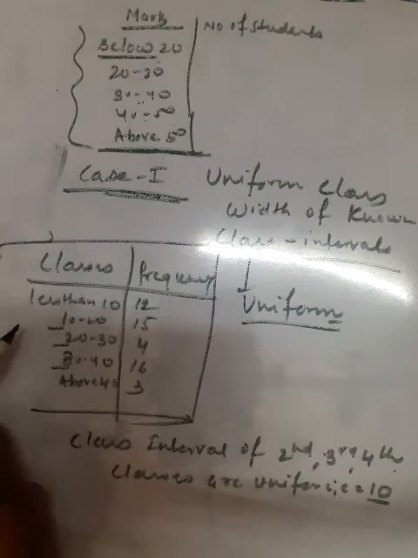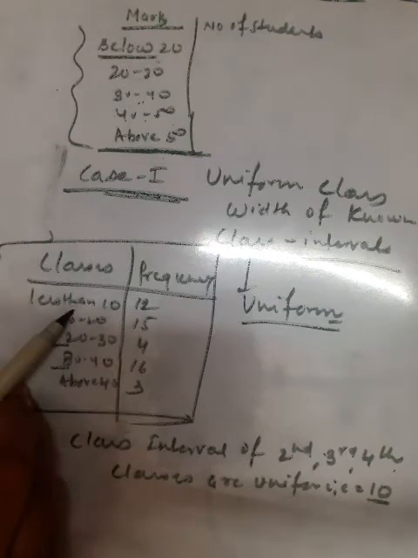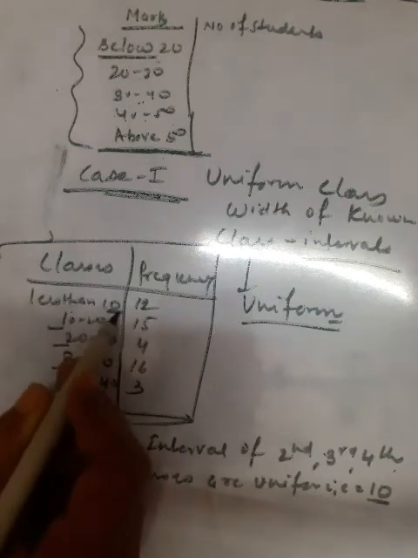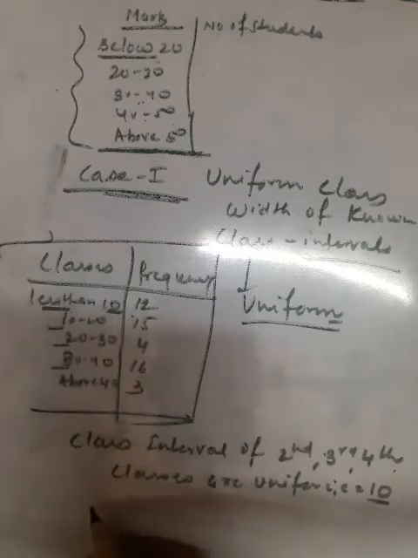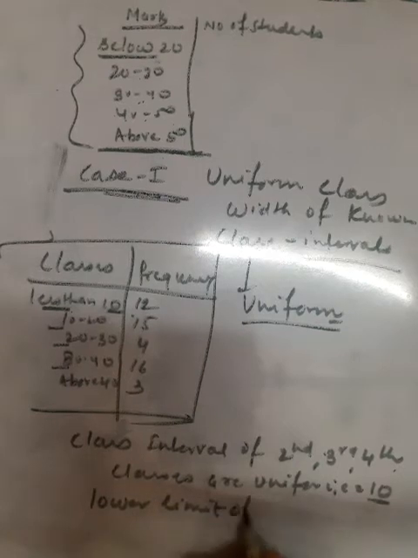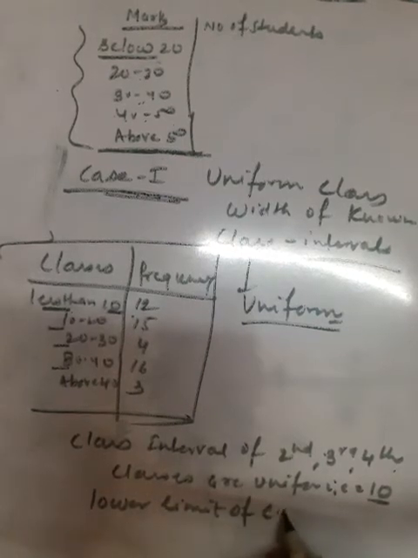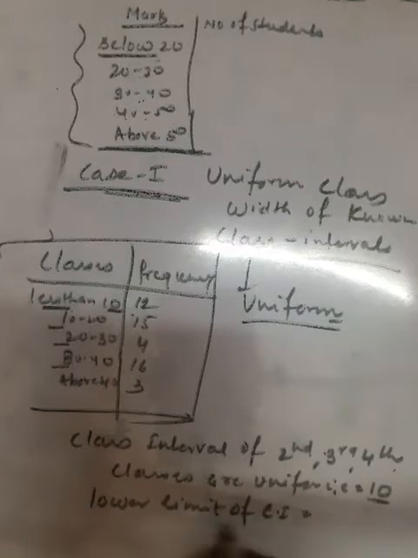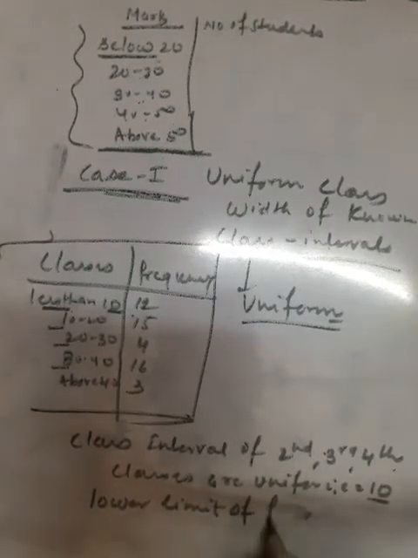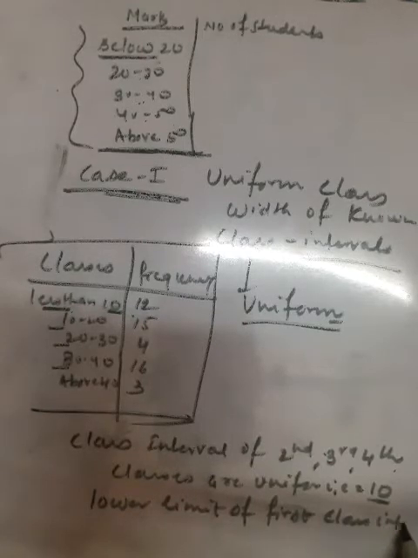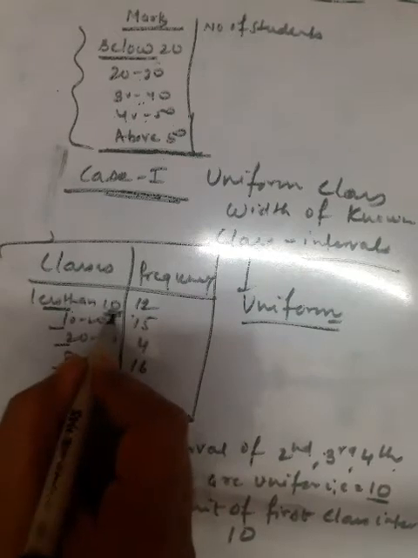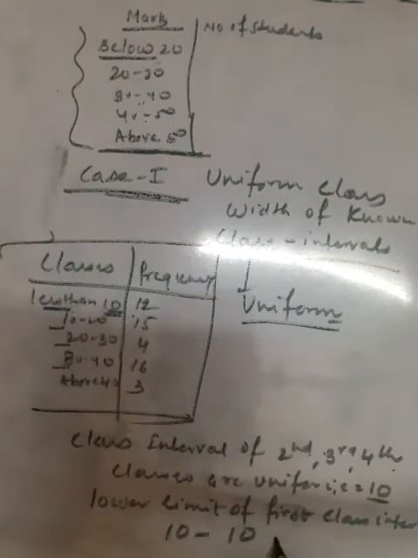It means that the lower limit of the first class interval, where the upper limit is 10, would be 10 minus 10, that is 0.